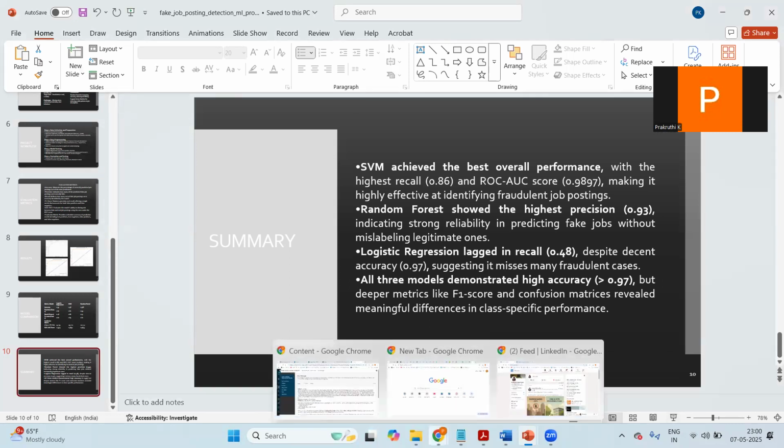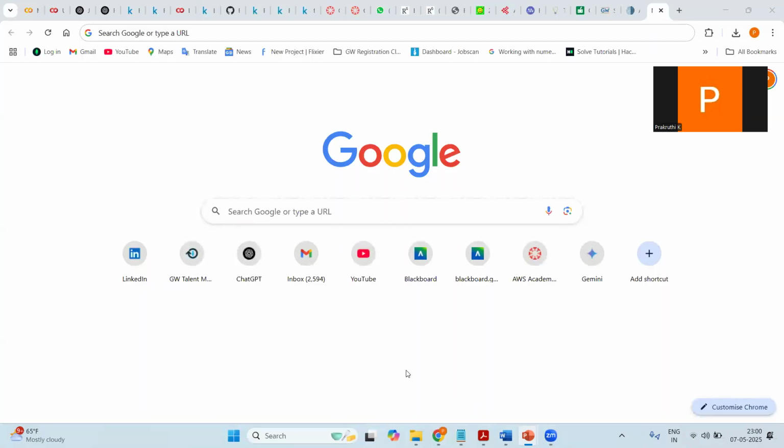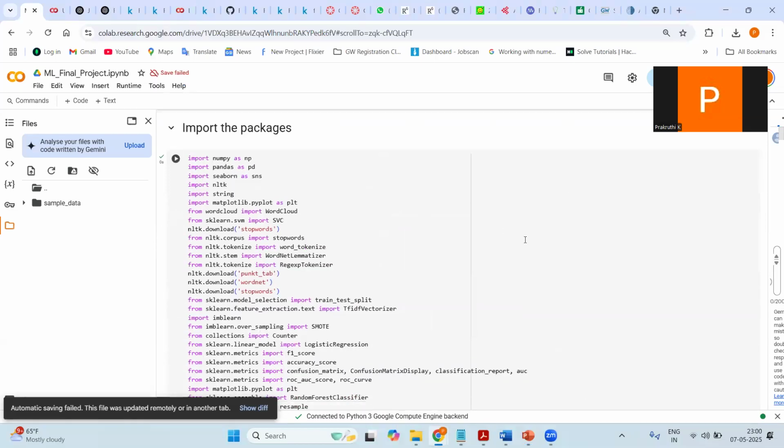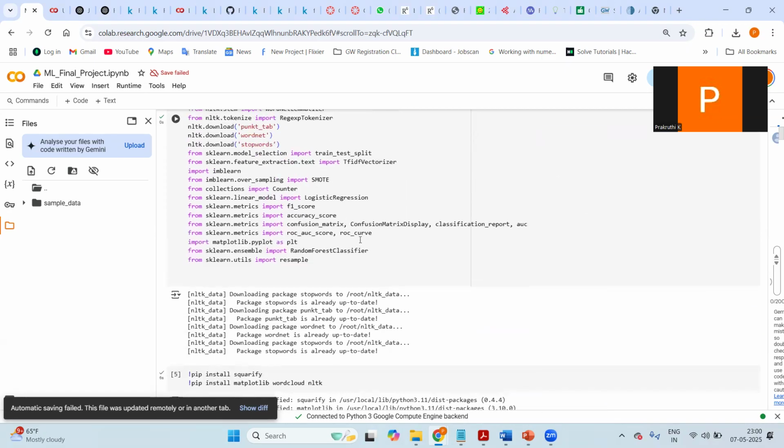Let me briefly go through the code. This is our notebook where we have imported all the modules that we are using in this project.